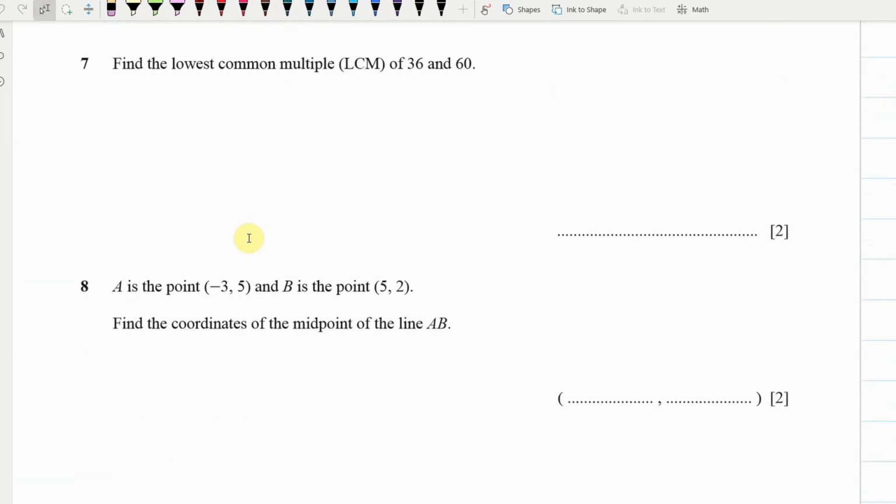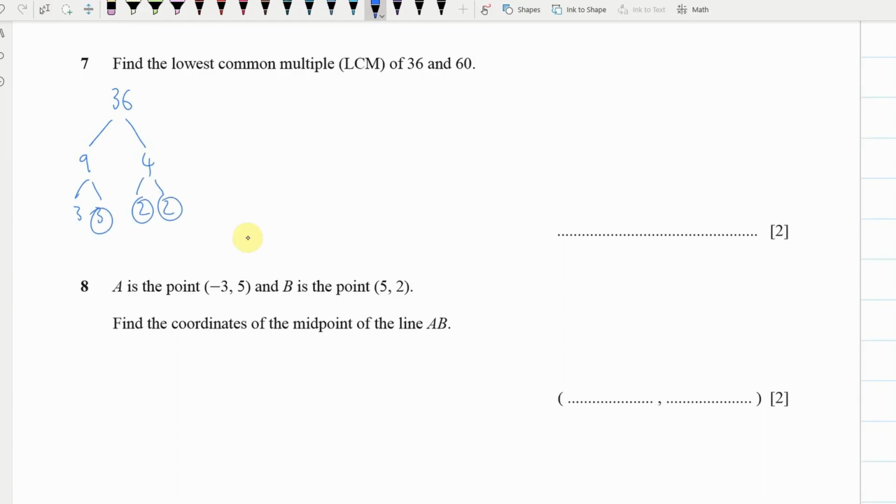The next one was the lowest common multiple of 36 and 60. So a few people got confused about this and were looking at factors. So multiples are, you know, like the multiplication table. So for 36 it would be 36, 72, etc. And 60 would be 60, 120, 180. So one way of doing this is to get to your prime factors. So we can go 4 and 9, and that would be 3 and 3, and 2 and 2.